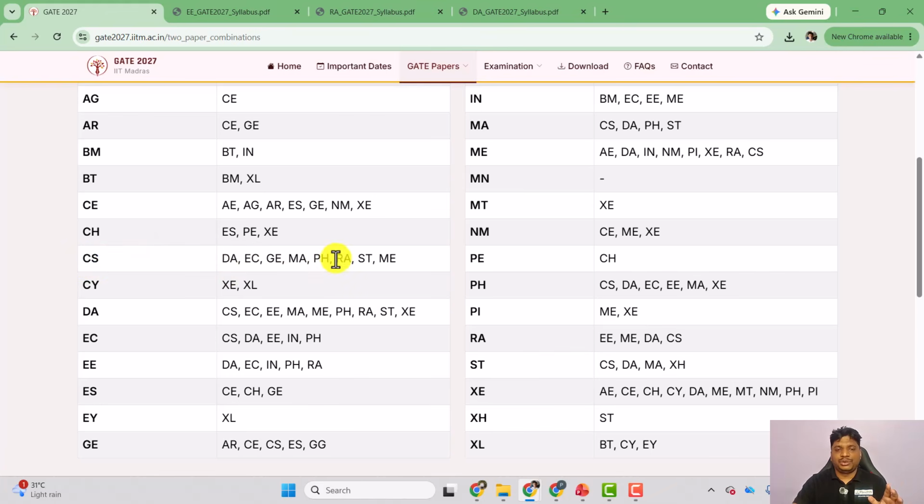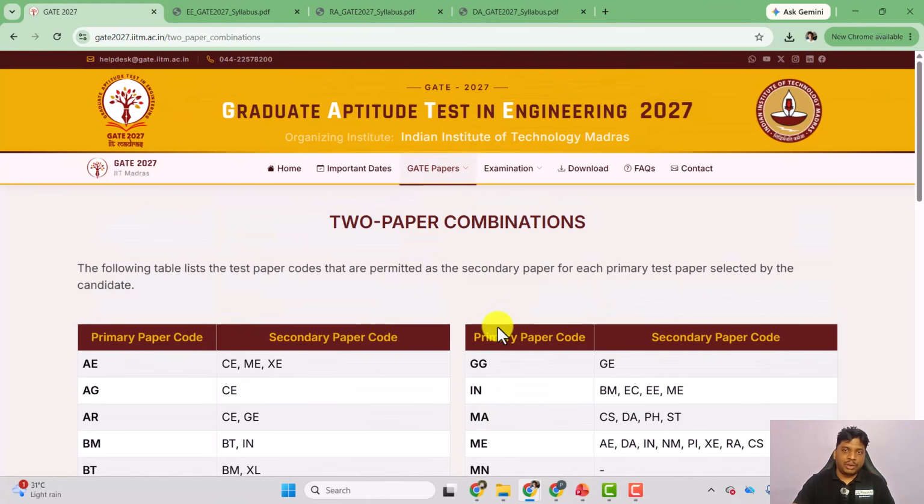Otherwise, you need to prepare entirely new topics for the RA part. So for CS, for data science students, I would suggest go for the CS DA combination. If you are mechanical, electrical, then you can go for RA paper here. Or if you are a data science student, then you can go for RA and DA. Like that. I hope this combination is clear to everyone.